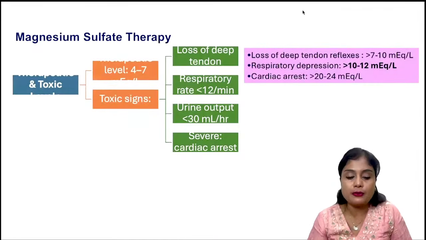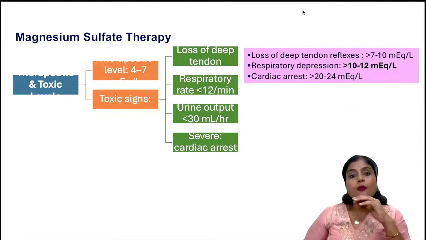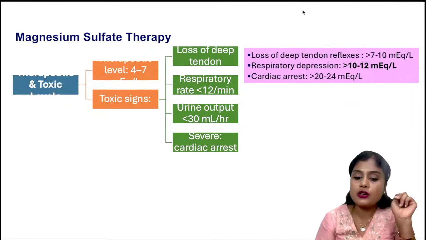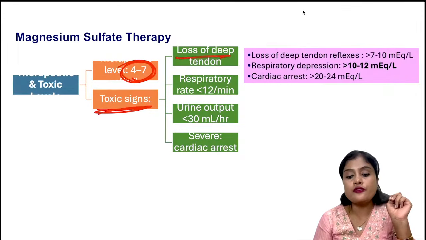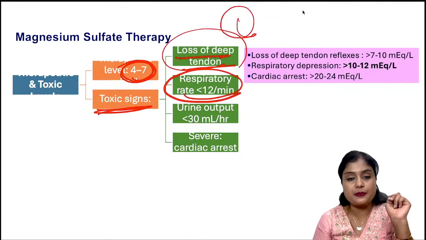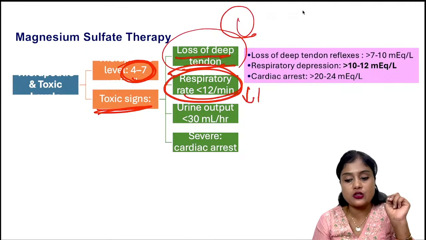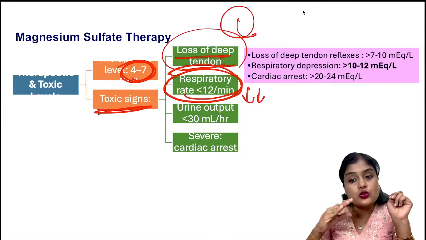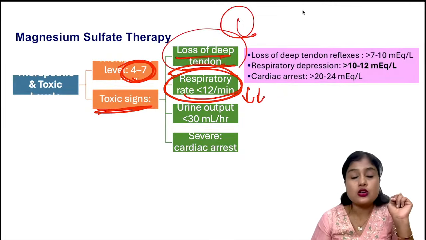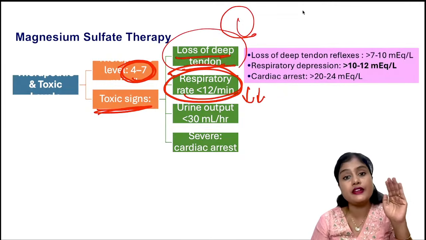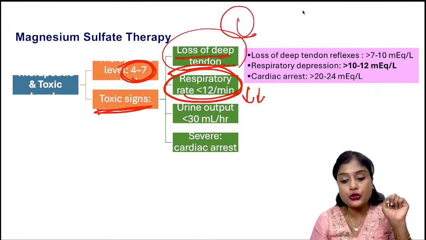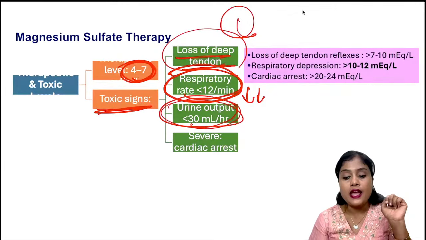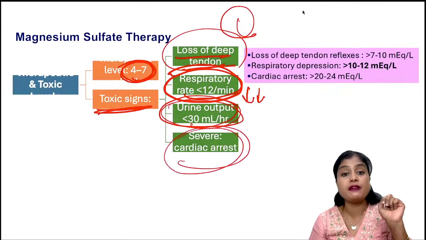Coming to the magnesium levels and toxicity. The magnesium therapeutic range is how much? 4 to 7 milliequivalents. So what are the toxic signs? Loss of deep tendon reflexes. This is the first thing. Then the respiratory rate reduces. With time, it will reduce the respiratory stimulus. With magnesium sulfate, there is a very high chance that the respiratory rate is going to reduce. Urine output is going to become less than 30 ml, and severe cardiac arrest can happen when there is excess.